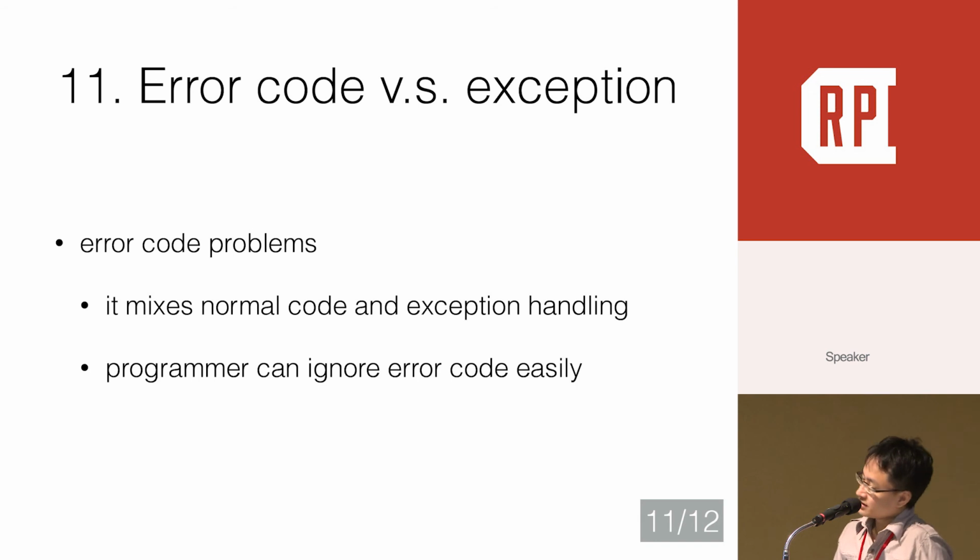Okay. Next issue is about error code. Error code is a traditional way to deal with errors. In most cases, especially from the object-oriented perspective, it is an anti-pattern because it mixes the normal code and the exception handling code. And more importantly, programmers can easily ignore error codes.